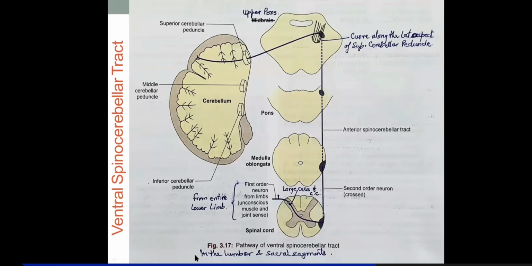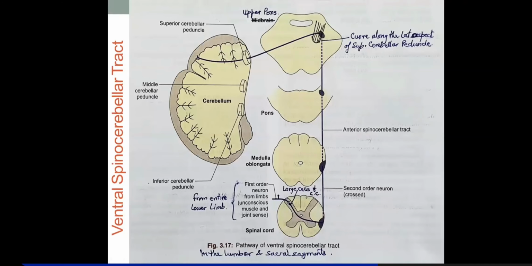And this will be present in the lumbar and sacral segments as well. Okay? The dorsal spinocerebellar tract started from L3, and this ventral spinocerebellar tract you'll find in both lumbar and sacral segments.